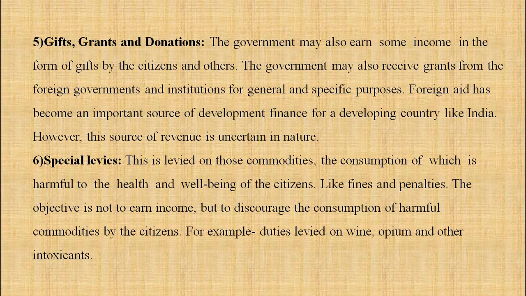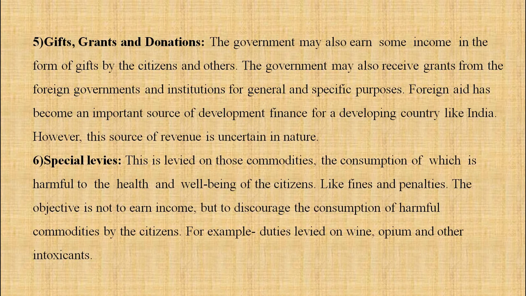Next, special levies. These are levied on those commodities the consumption of which is harmful to the health and well-being of the citizen, like fines and penalties. The objective is not to earn income but to discourage the consumption of harmful commodities by the citizen.